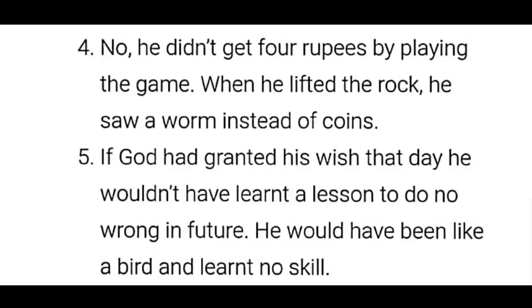If God had granted his wish that day, he wouldn't have learned a lesson to do no wrong in future. He would have been like a bird and learned no skill. So that's the 10th question, children. That's all. We have revised all the 10 questions from the supplementary chapter 8, Jellyfish, from our supplementary book It So Happened.